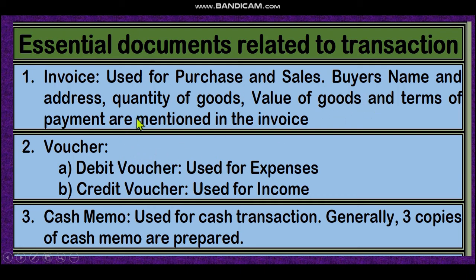Buyer's name, address, quantity, goods value are mentioned here. Voucher: there are two types of voucher, debit voucher and credit voucher. Debit voucher is used for expenses, credit voucher is used for income. And cash memo is used for cash transactions. And generally 3 copies of cash memos are prepared. All are important for MCQ, dear student. That's why I have given them here.